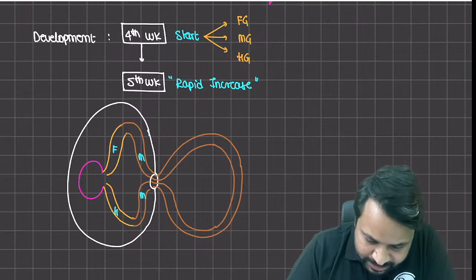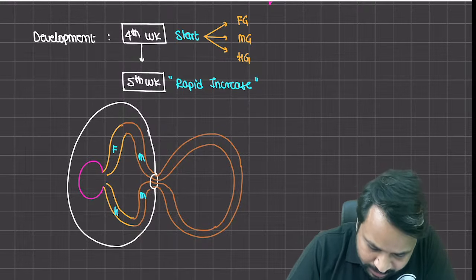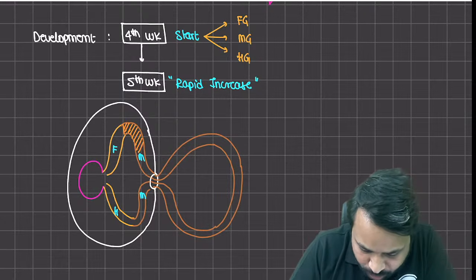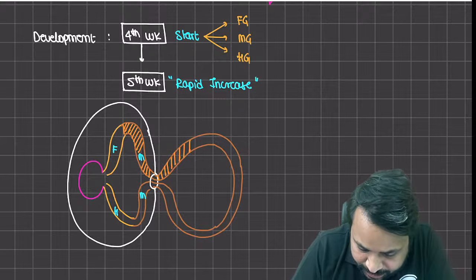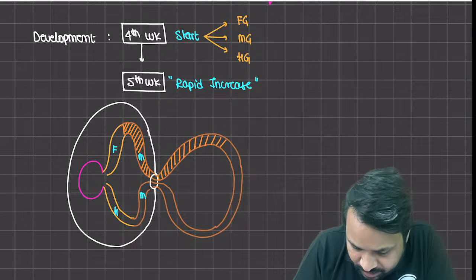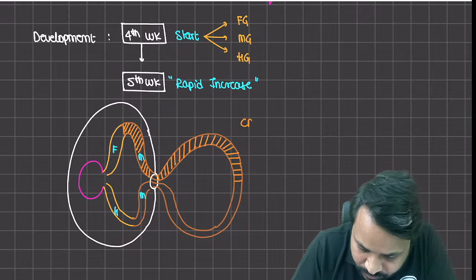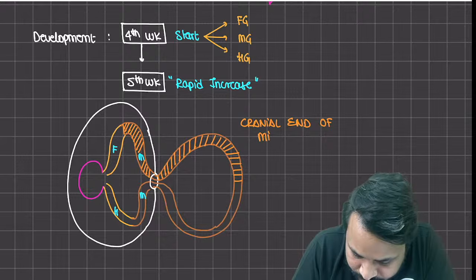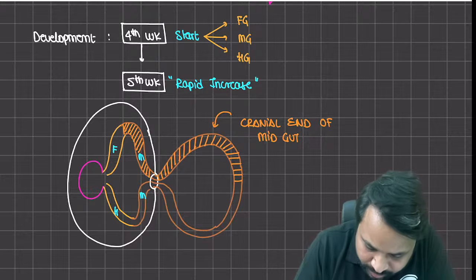Now what is interesting here is if you look at the midgut, I can divide the midgut into two parts. This is the proximal part of the midgut, or also called the cranial end of the midgut. This happens to be the cranial end of the midgut.